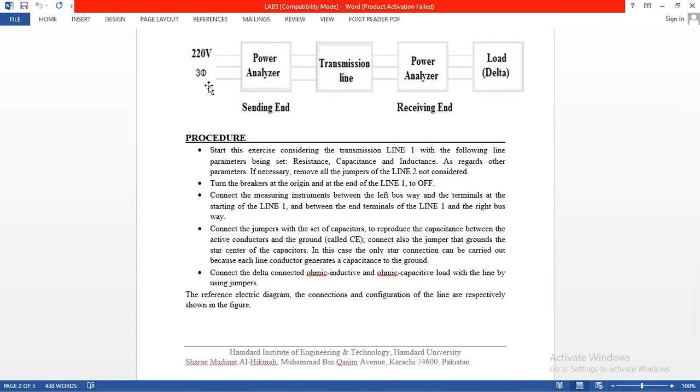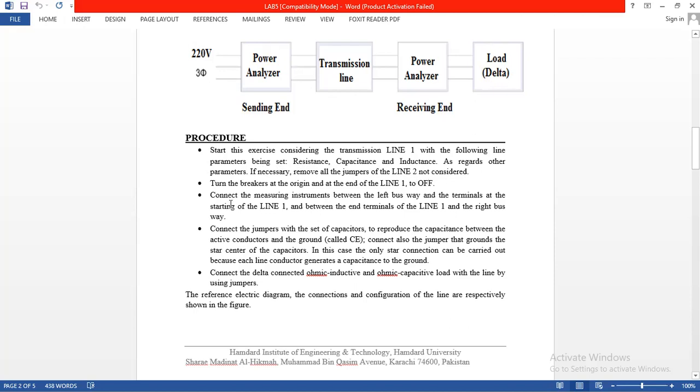So further, we are moving towards the next aspect, the procedure. Start the exercise considering transmission line 1 with the following line parameters being set: resistance, capacitance, and inductance.